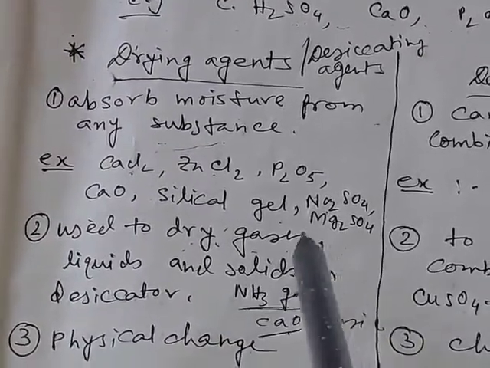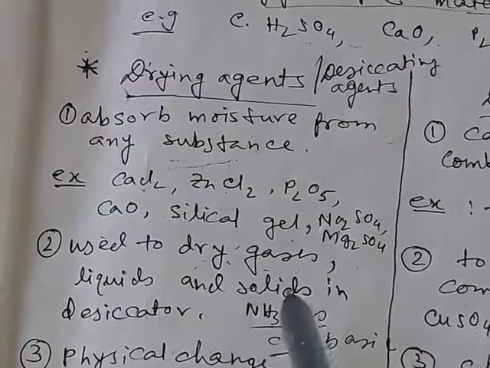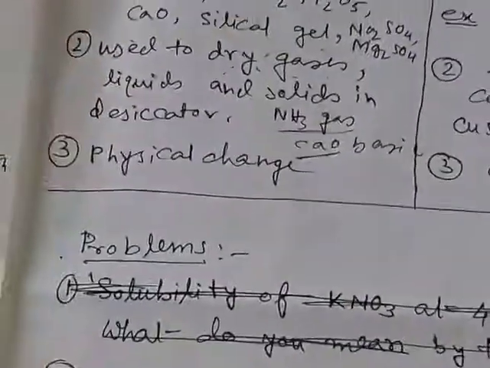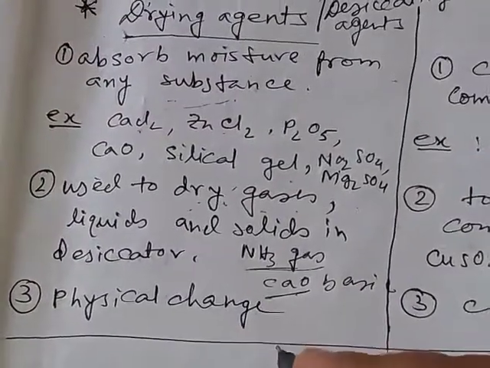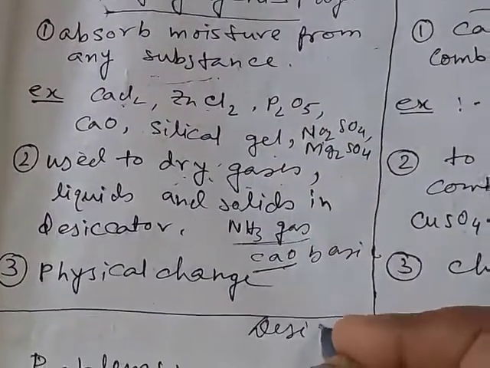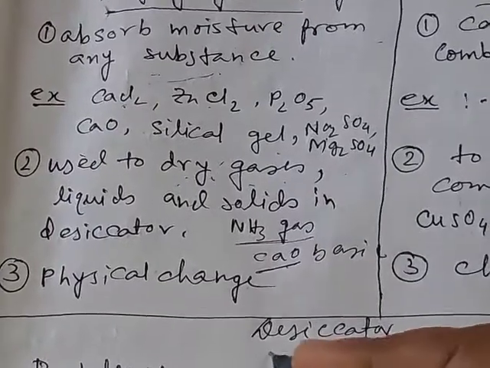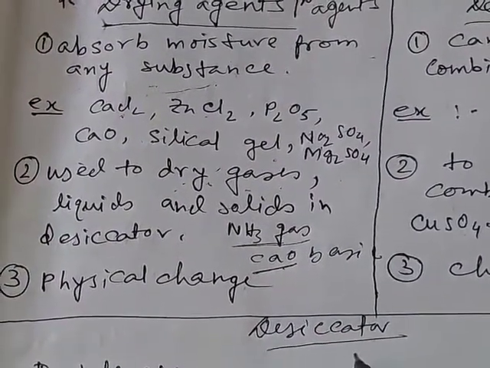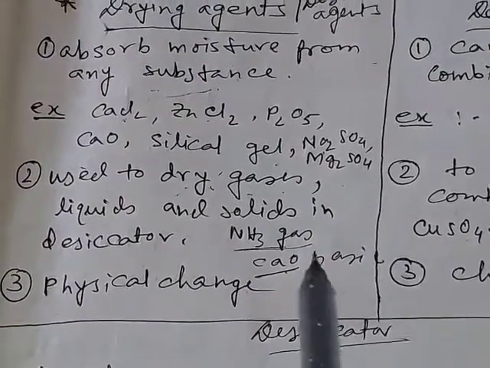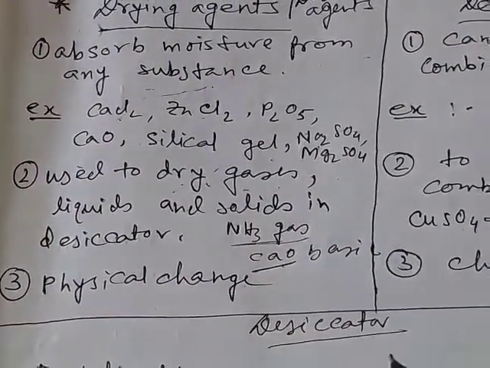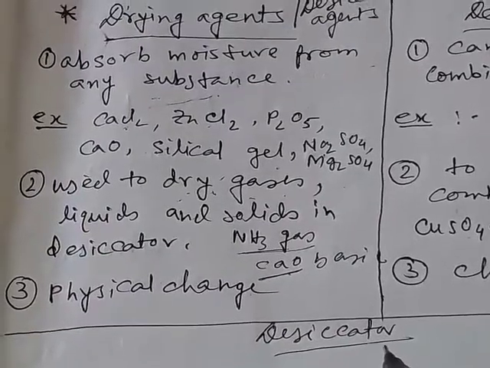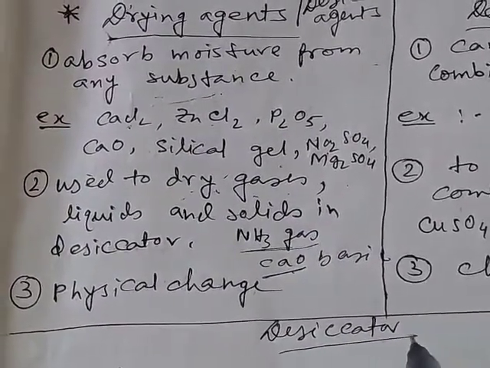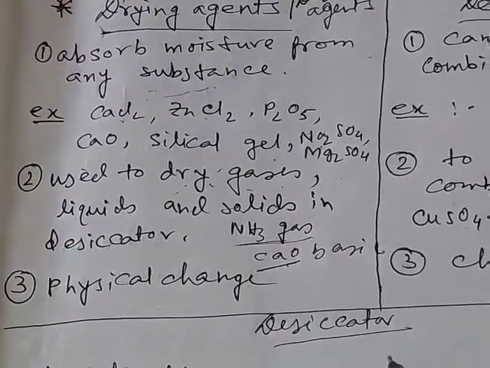When we want to dry some solids, then these solids are taken in a desiccator. What is a desiccator? A desiccator is a glass container. There are two parts. In one part we take some drying agents, and in the other part we take the substances which we want to dry, and there is a knob in between the two parts.